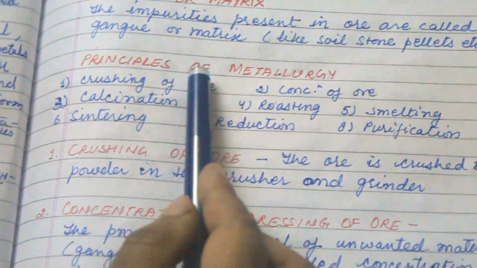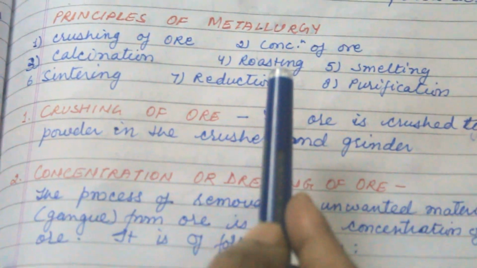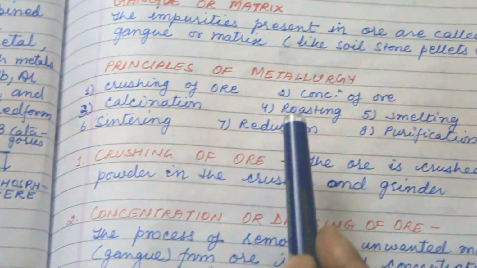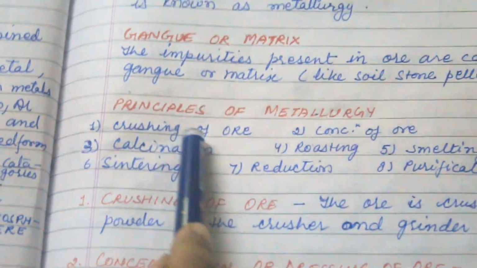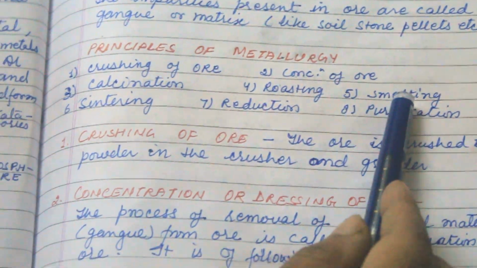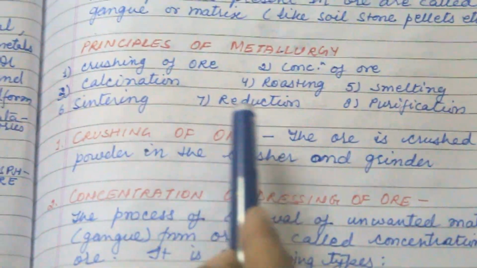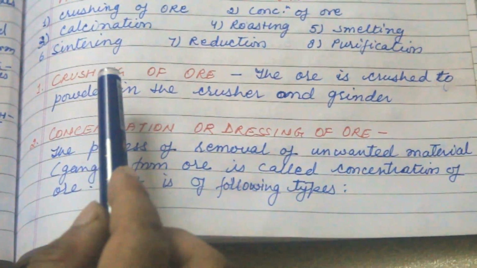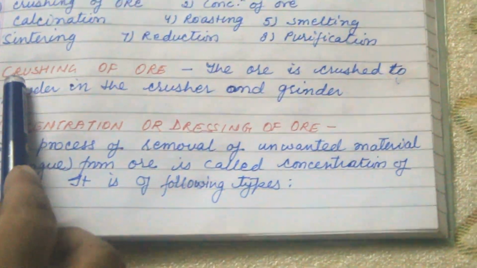Now next is the principles of metallurgy. There are various steps by which we refine the ore and bring it to the pure metal. First is crushing of ore, second is concentration of ore, then calcination, roasting, smelting, sintering, reduction, purification. So we will take all the topics one by one in detail. First is crushing of ore.